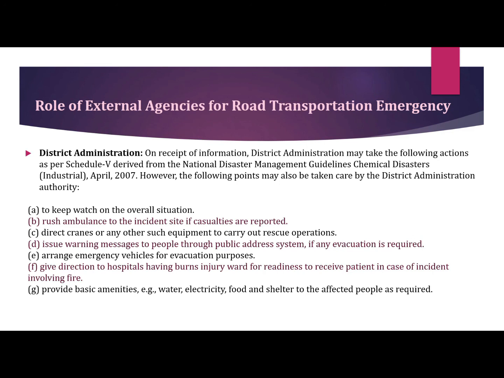They shall give direction to hospitals having burn injury wards to be ready to receive patients in case of any incident involving fire. They will provide basic amenities like water, electricity, food, and shelter to the affected people as required.